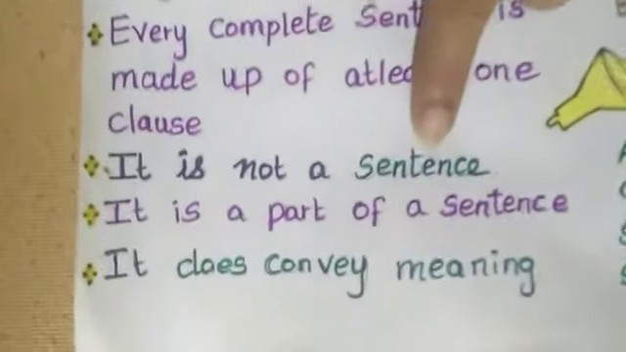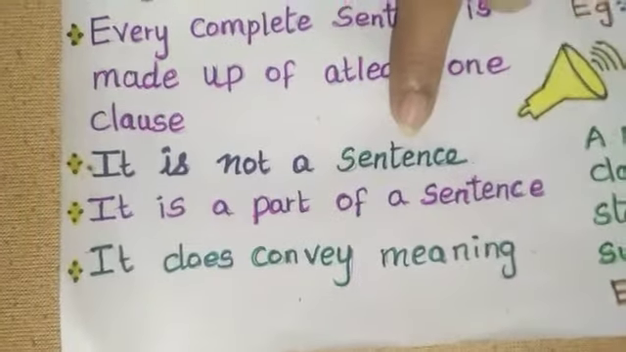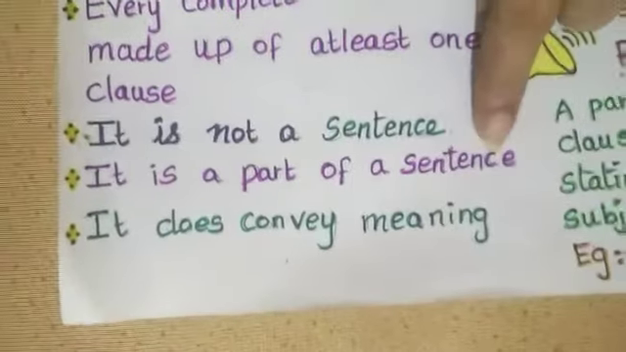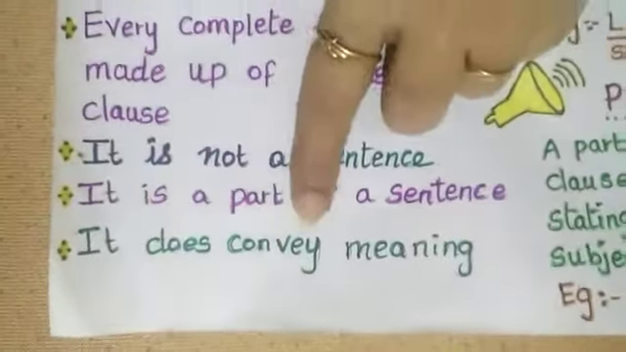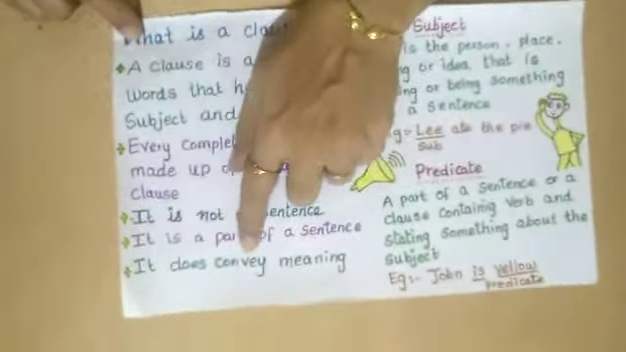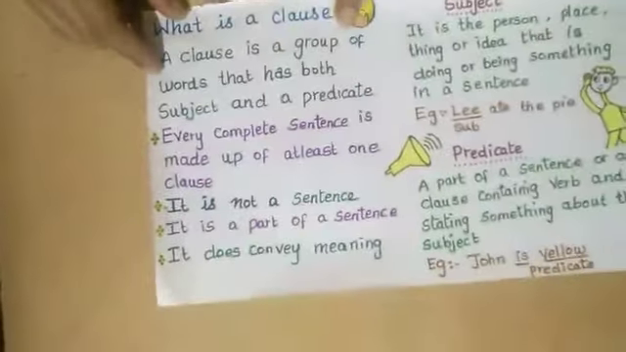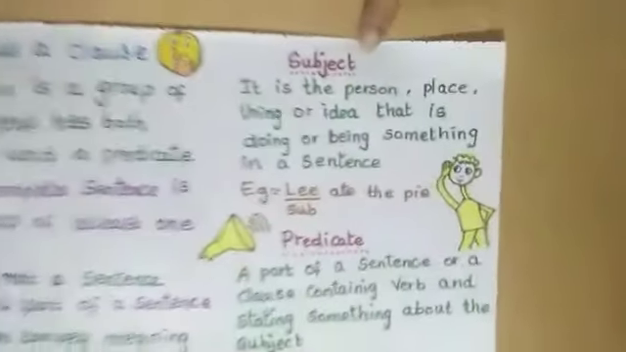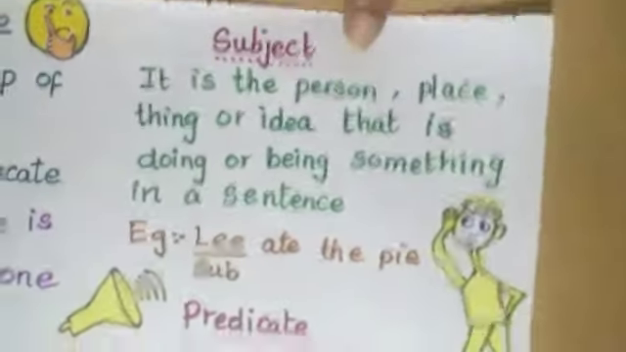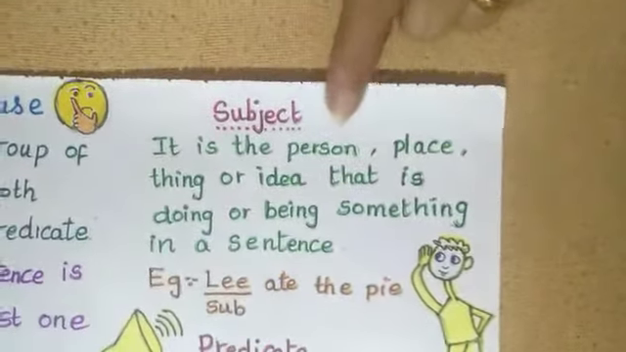Like a phrase, a clause is also not a sentence. It is a part of a sentence. Phrase does not convey meaning, but clause does convey meaning. Now, I said that a clause has a subject as well as a predicate. What are subject and predicate? You have learned about subject and predicate in the previous classes, so you know very well what they are.